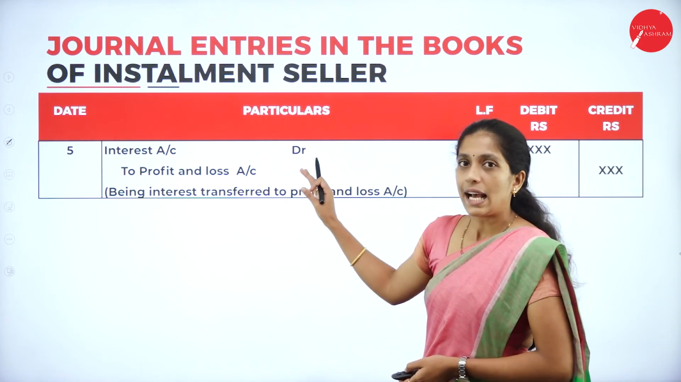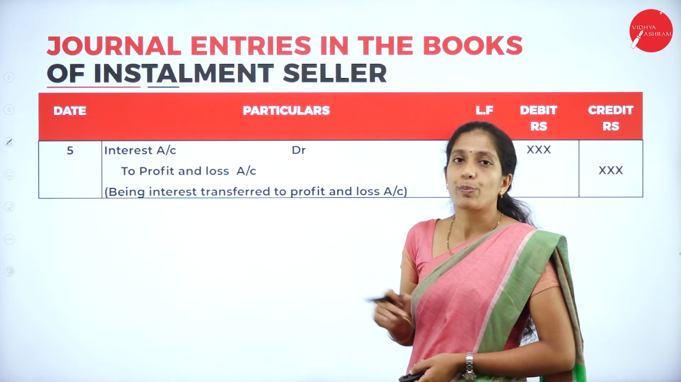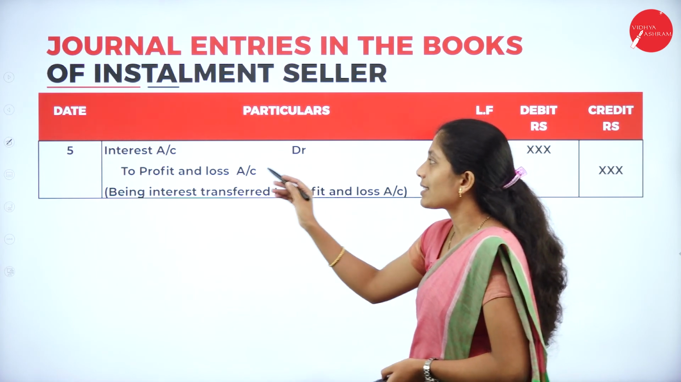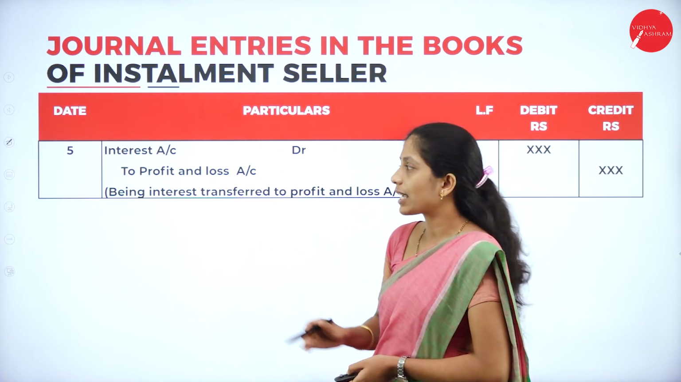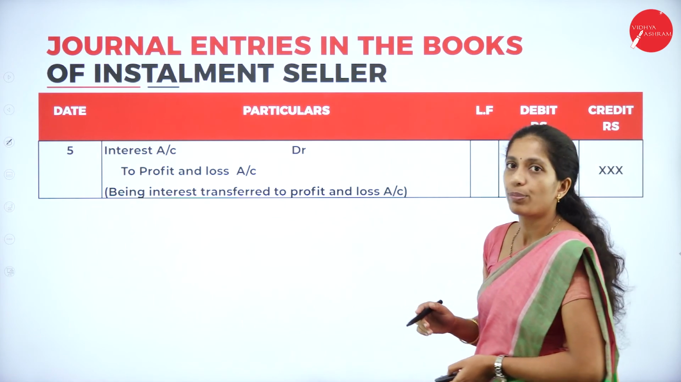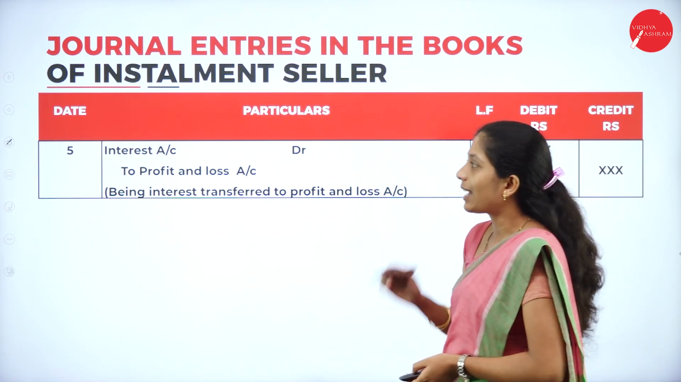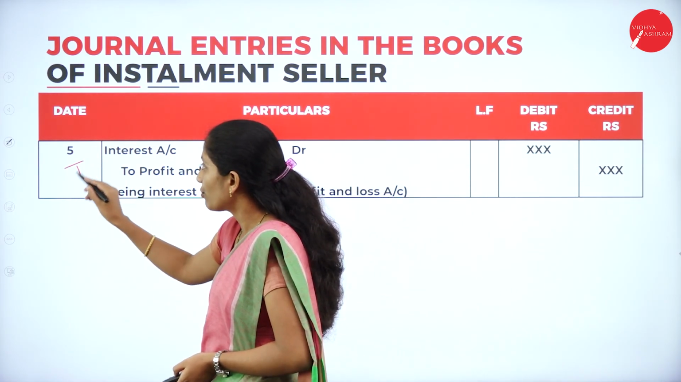So the last entry is for transfer of interest to profit and loss account. Interest account debit to profit and loss account, being interest transferred to profit and loss account. So these are the 5 entries which come under the first year.